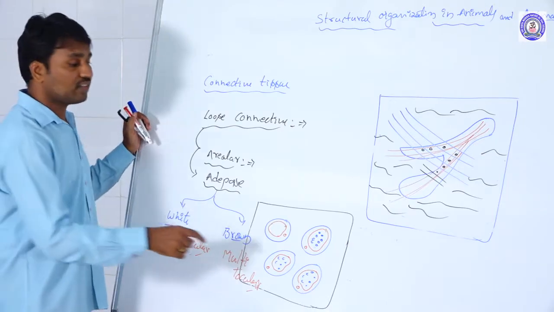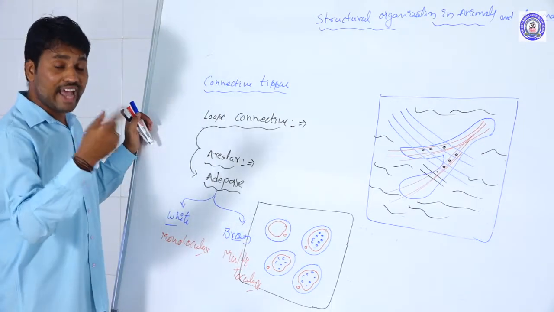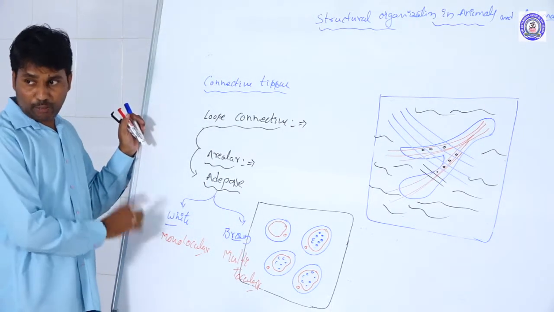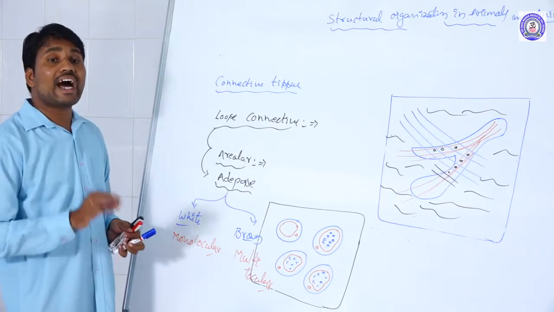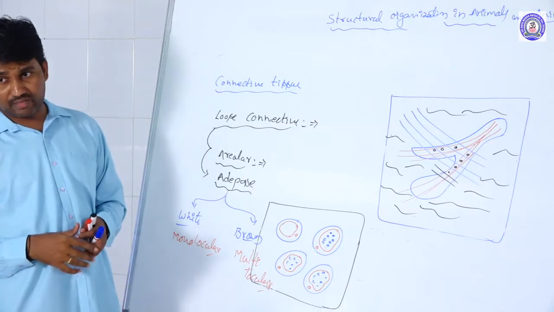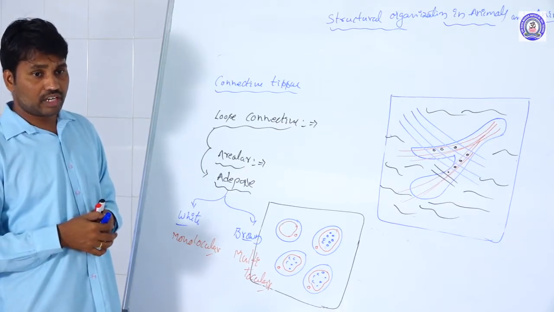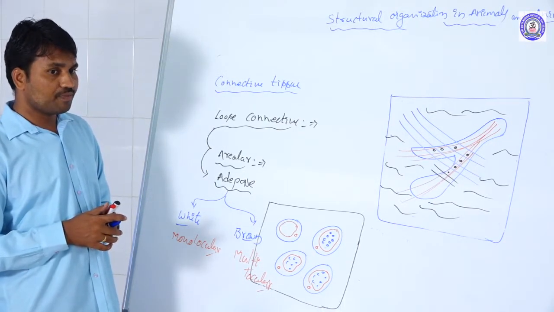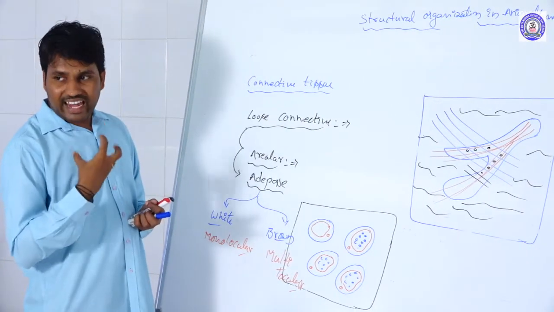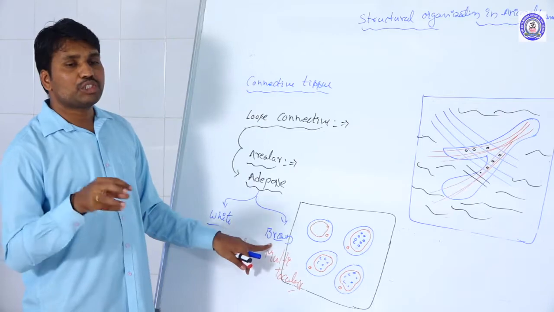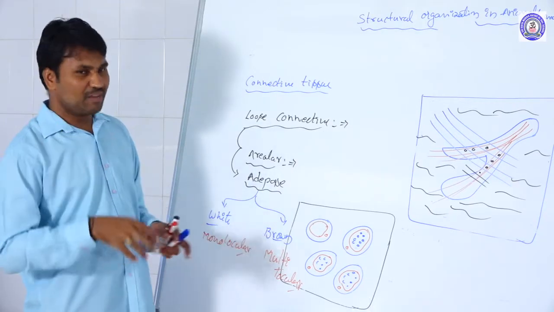The metabolic rate of brown adipose tissue is 20 times that of white adipose tissue. This type of adipose tissue is present in hibernating animals, which are inactive, to get energy.